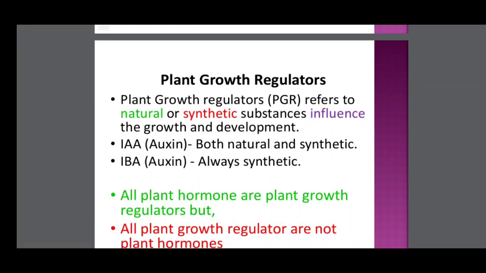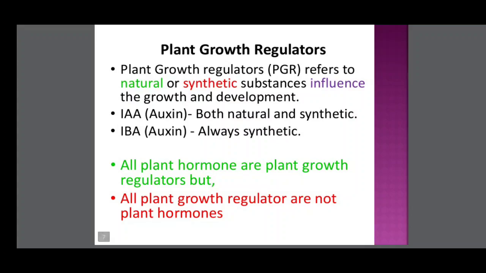Plant growth regulator, shortly PGR, refers to natural or synthetic substances that influence growth and development. IAA, indole acetic acid, is available both natural and synthetic. IBA is always a synthetic plant growth regulator.